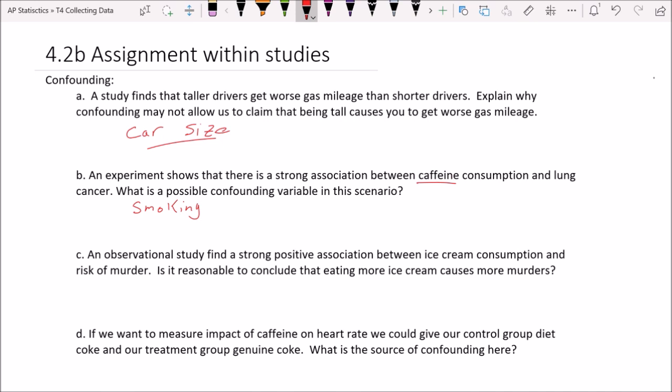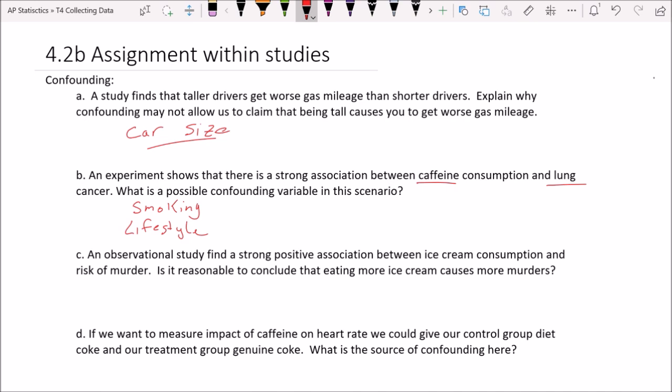So it's not that drinking caffeine would cause you to smoke. It's nothing like that. But if you consider people who really don't want to take in any kind of chemicals, they're also not going to be smoking. So we might include with that something like lifestyle. And then we'd also want to consider that historically, at times, coffee and cigarettes often went together for people back when smoking was more popular. And so in our current data around lung cancer, oftentimes it takes a long time for the cancer to show up after someone starts smoking. So that old pairing may still show up in data.